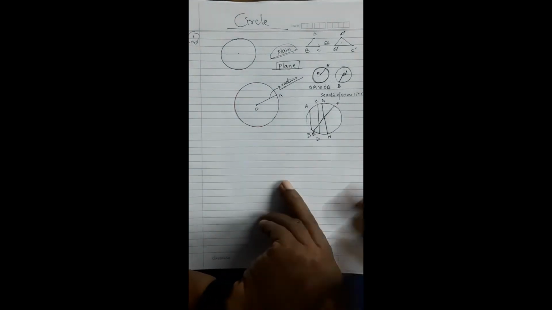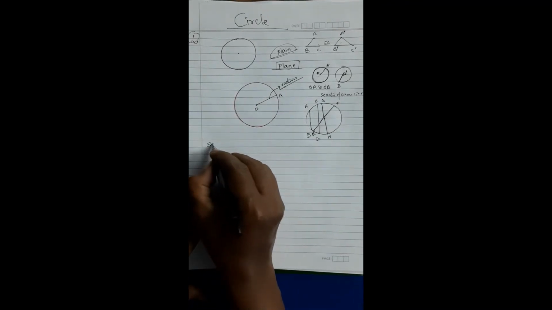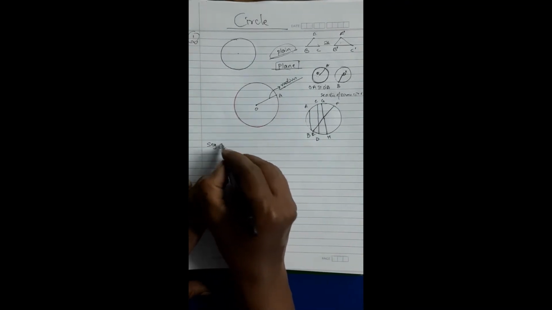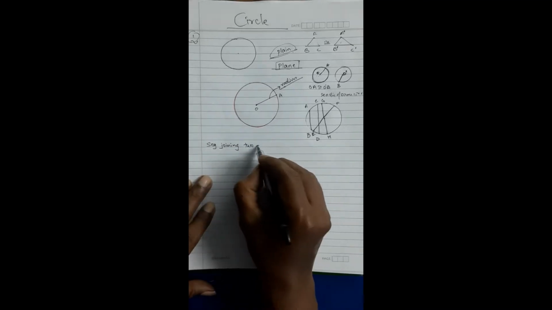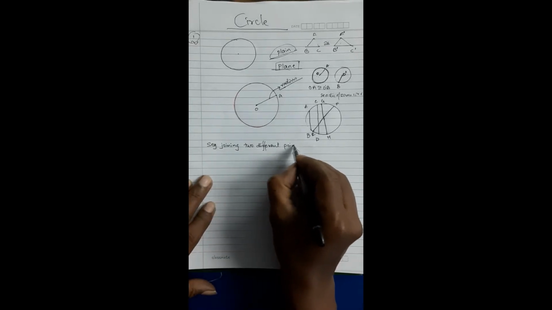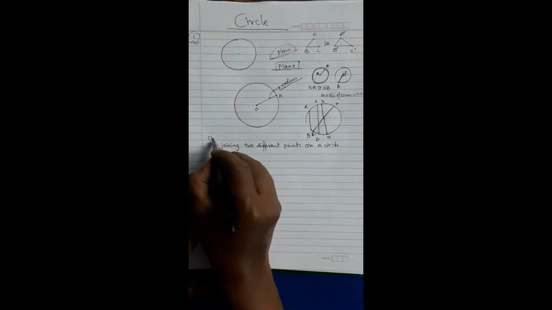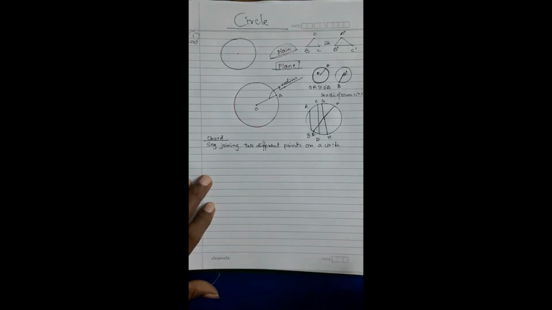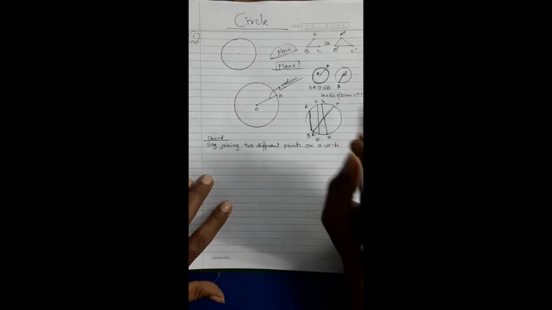Whenever a segment is joining 2 different points on a circle, it is called a chord. This is the definition of a chord. Any circle, any 2 points, when a segment is joining, that line is called a chord.